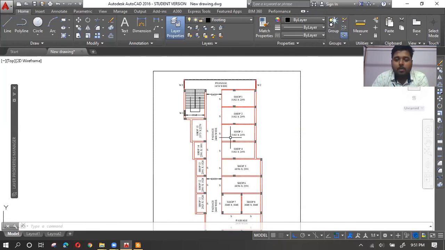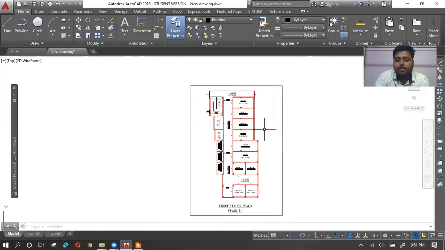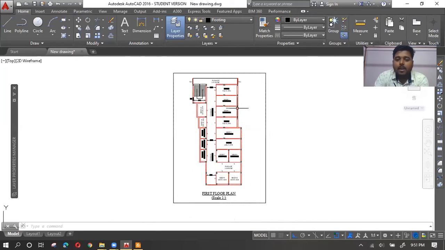So in my case, I'm talking about the medium text height. I have seen that 2.5 millimeter is quite visible enough, and it gives a good feeling to our eyes when it is printed on an A4 sheet, right? In this case, my drawing is so big that in order to accommodate it within an A4 sheet, I had to scale it 110 times. First, I scaled it 100 times, then I scaled using 1.1. So basically, I have scaled it 110 times.